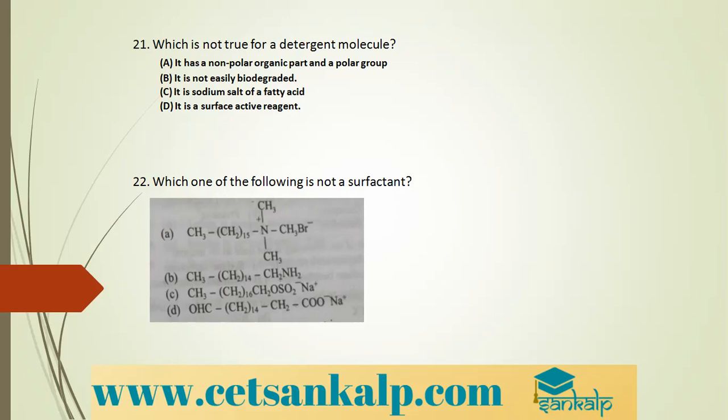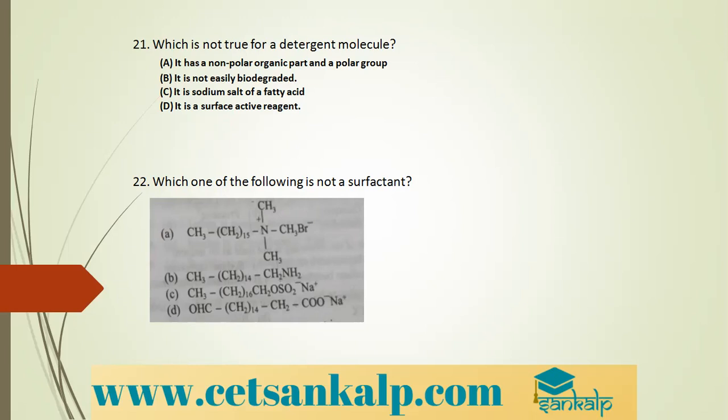Is it a sodium salt of fatty acid? No. A fatty acid is a natural oil or fat of vegetable or animal origin, and that becomes a soap. A detergent is a surface active reagent. So the statement that is not true about a detergent is option C, because option C is a soap.